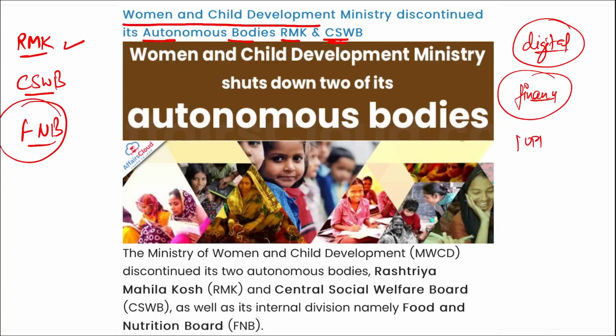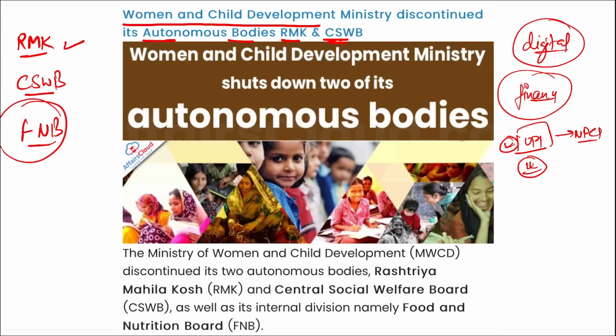Now, with the help of UPI that was launched by NPCI, we are seeing that the transactions in India have reached the record level, right? On a daily basis, we are using our smartphones to scan QR codes to pay from one account to another account, that is your UPI, right? Not just India, all around the world, different countries are adopting UPI now, right? So we changed with time, we incorporated new technologies, we bring new services for the people, and with that we are constantly changing, right? So in order to be on top, in order to provide relief and better service to the people, all those services that are not relevant today should be discontinued.